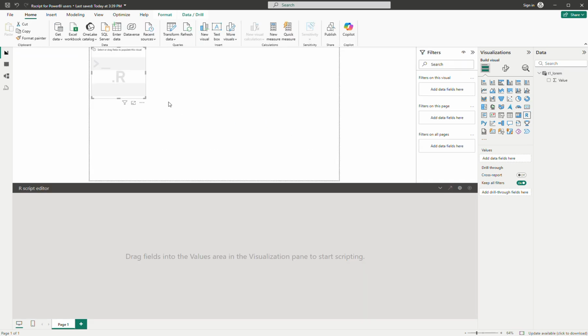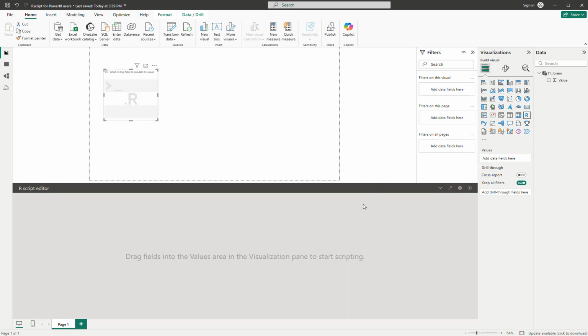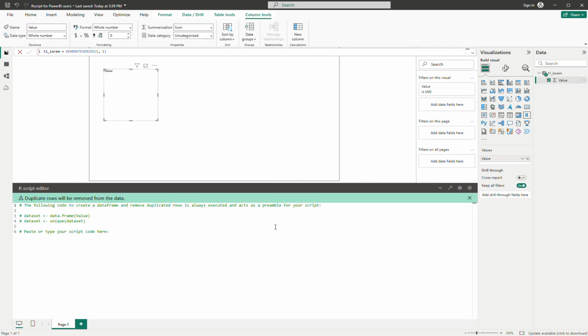So you put the R script in here, and then you enable the view, and then you put the value in here so that you can edit the code. Before you put any columns in here, everything is disabled, and then you cannot edit. But when you put the column inside, then you will start to edit already. Okay, so let us check if we can run the R script or not, and then I will do the main here. Okay, let me do the simple one.